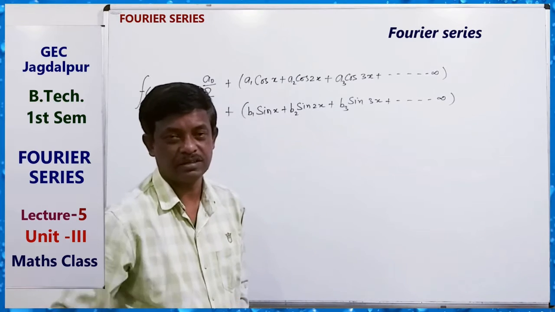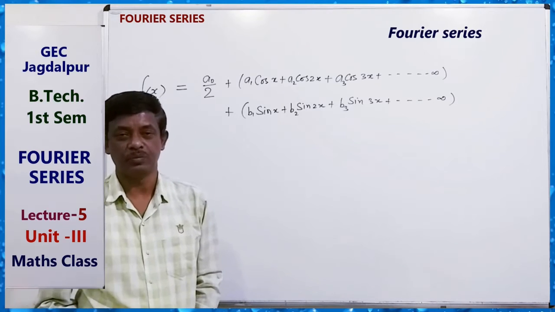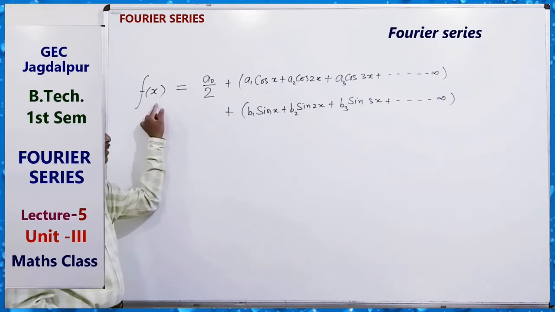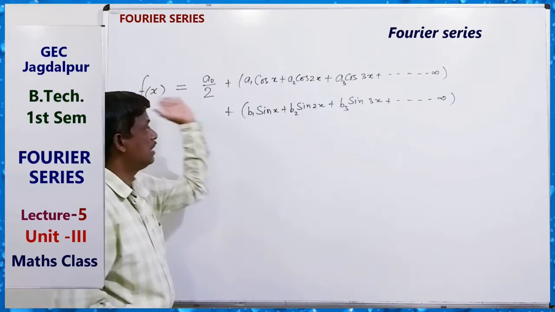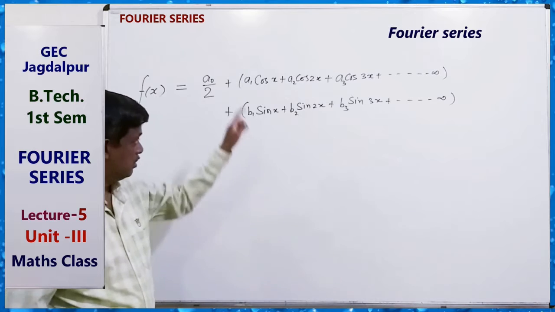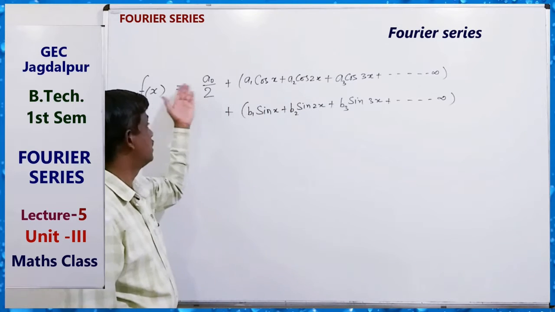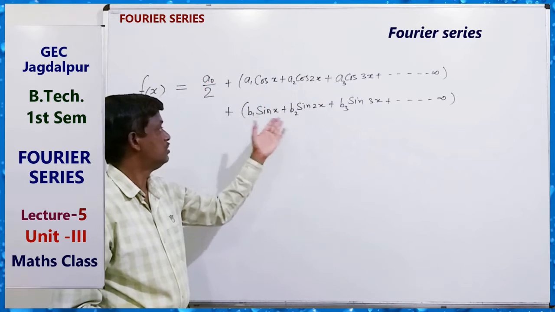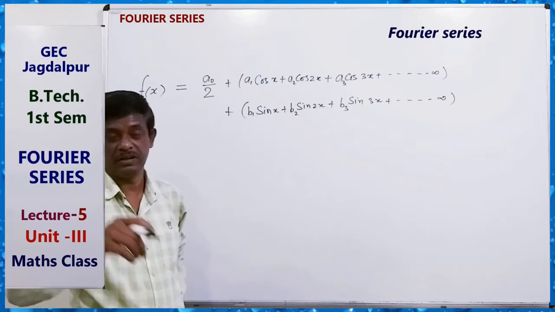If f(x) has period 2 pi, that is, a periodic function of period 2 pi, then we can express this function as its trigonometric series. This trigonometric series is known as Fourier series, having coefficients here a0, a1, a2, a3, an, b0, b1, b2, b3, bn. They are the coefficients, here a0, an, bn.